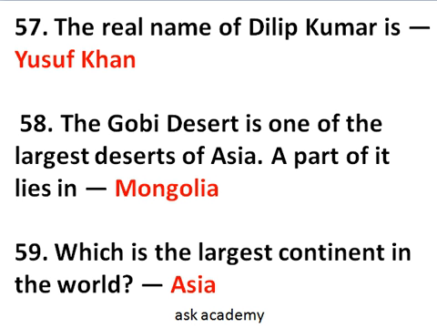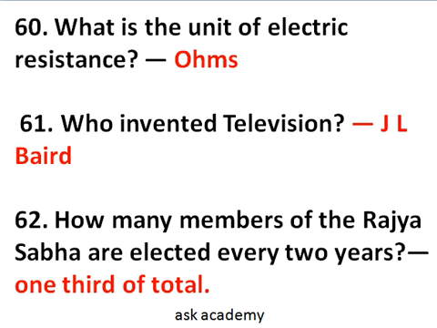Which is the largest continent in the world? So it is an easy question. Largest continent in the world is Asia. Question number 60. Unit of electric resistance is ohm. Who invented television? So J.L. Baird invented television. Question number 62.